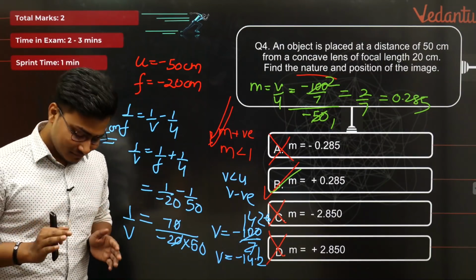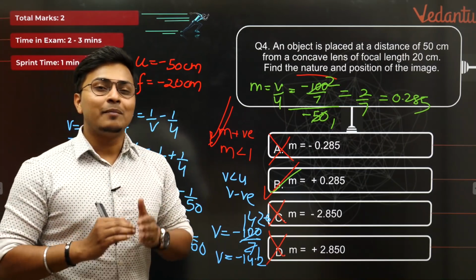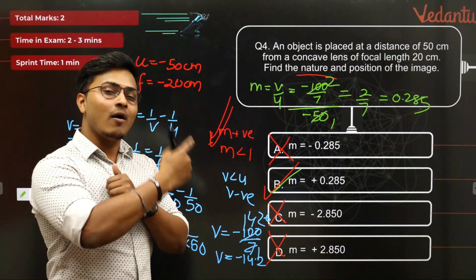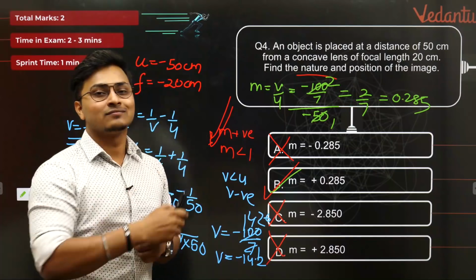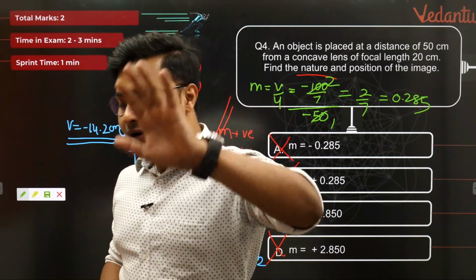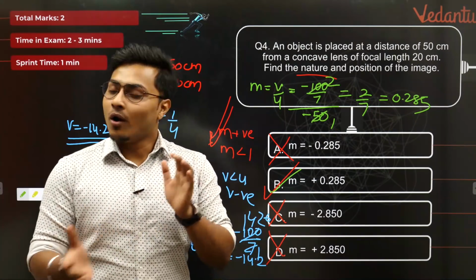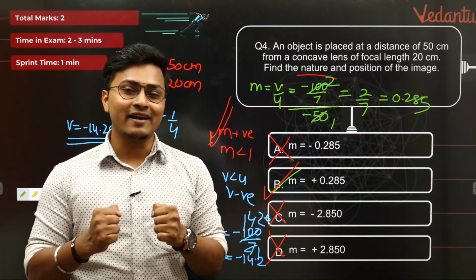You are the rock stars of doing this question however possible. But guys, that's all I wanted to share with all of you in this particular question. I believe all of you enjoyed doing the concave lens numerical as well. Congratulations, give me a quick high five again. You guys all did really great, and I really think that I should have a huge round of applause for each and every one of you. Awesome guys, awesome. This is exactly what was needed.